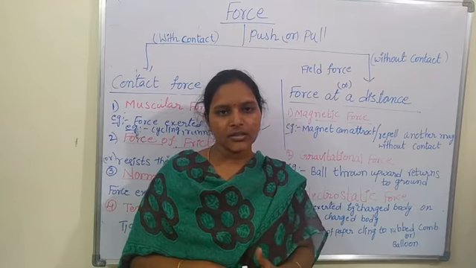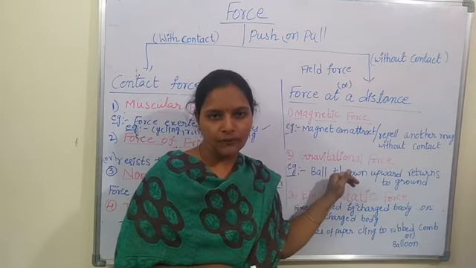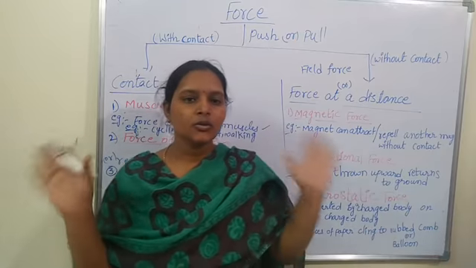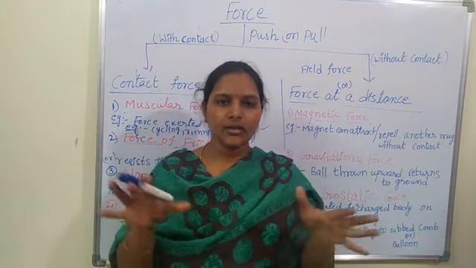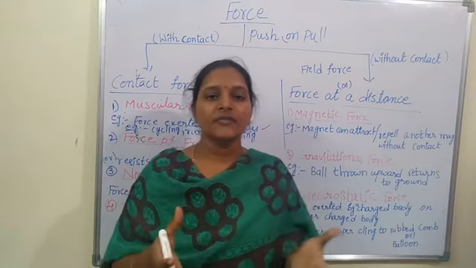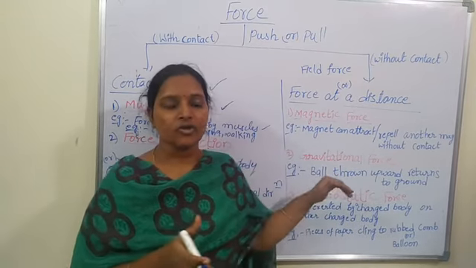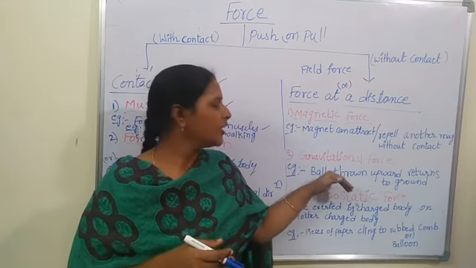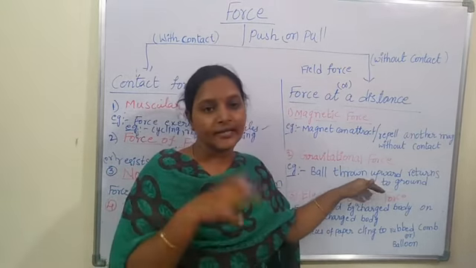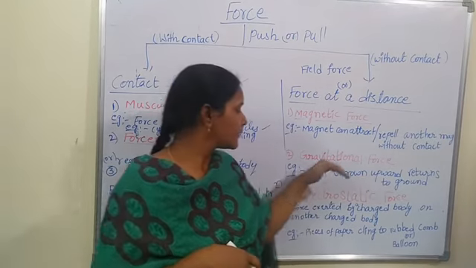The reason is that the earth has a gravitational force, and the bodies present on the earth, or in space, or on the surface of the earth, experience this gravitational force. We don't see the force, but we can experience it.